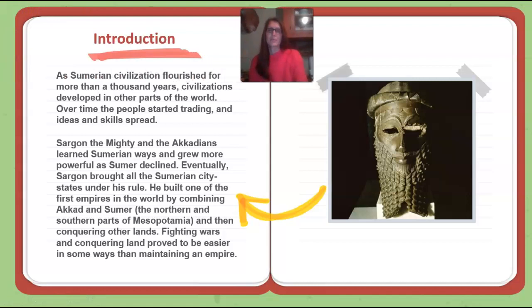Introduction. As Sumer civilization flourished for more than 1,000 years, civilization developed in other parts of the world. Over time, the people started trading, and ideas and skills spread. Sargon the Mighty and the Akkadians learned Sumerian ways and grew more powerful as Sumer declined. Eventually, Sargon brought all the Sumerian city-states under his rule. He built one of the first empires in the world by combining Akkad and Sumer, the northern and southern parts of Mesopotamia, and then conquering other lands. Fighting wars and conquering land proved to be easier in some ways than maintaining an empire.